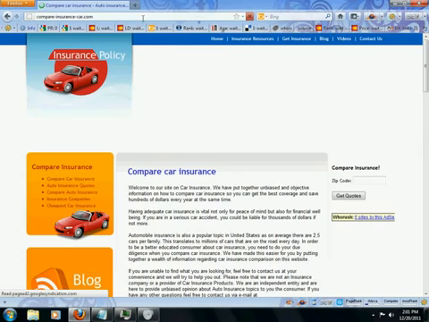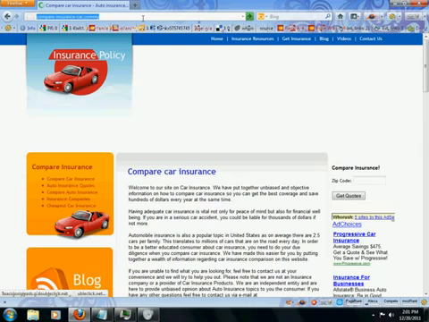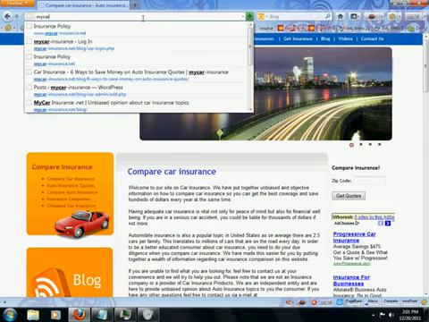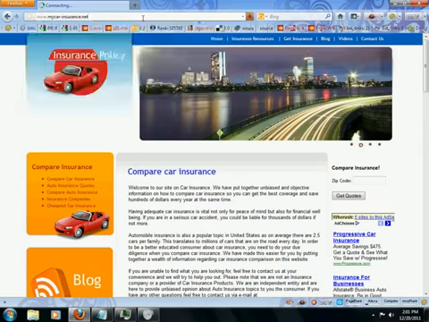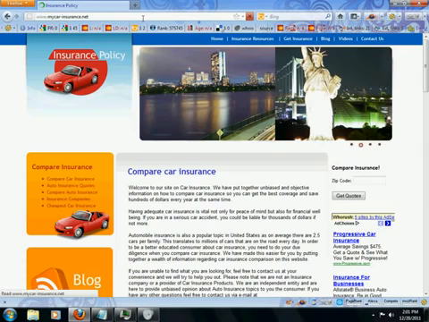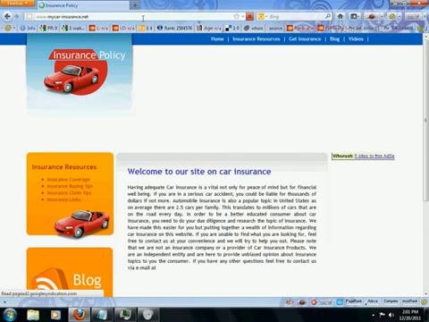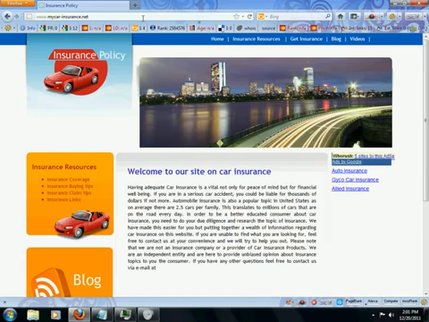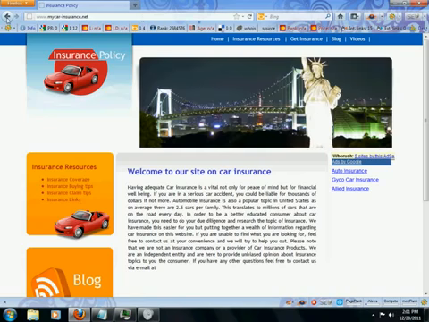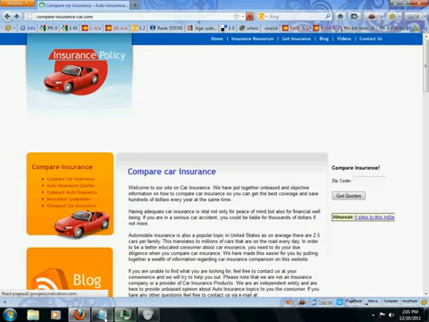So let me do this while this is going. So if I go to mycar-insurance.net, you will notice that is very similar to this site in the layout and whatnot. But for our purposes today, we are really going to be focusing on the compare site.